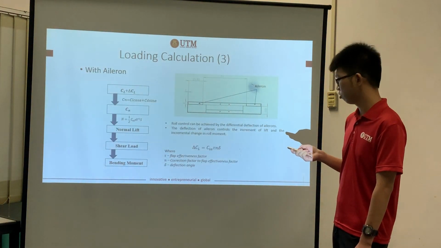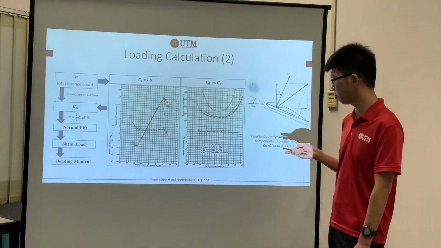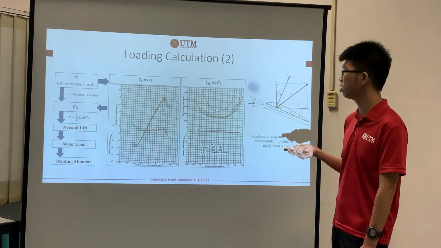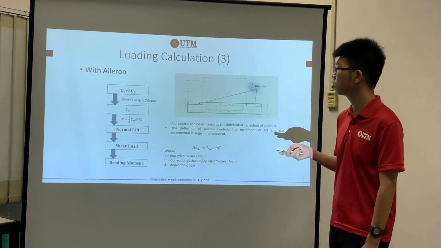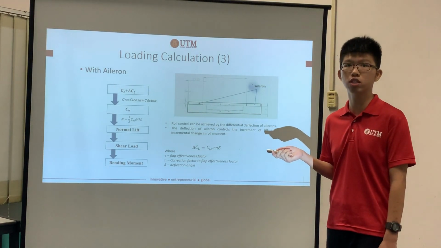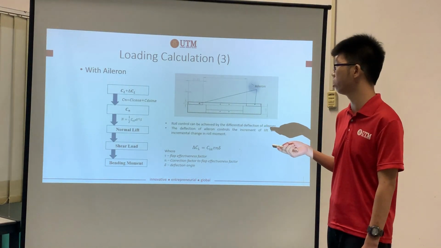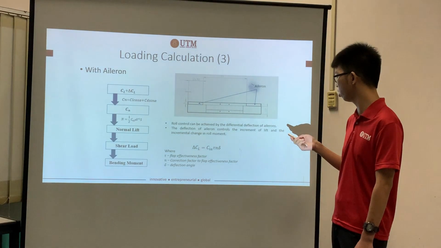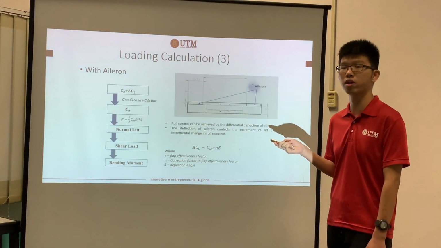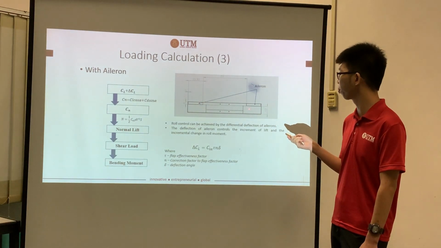Okay, so this calculation is based on the wing section without aileron. But what if there's an aileron? With an aileron, there will be a delta CL. That means there will be a change in the lift coefficient value. As you can see over here, there are 2 ailerons. It's the part of the wing where there is an aileron.